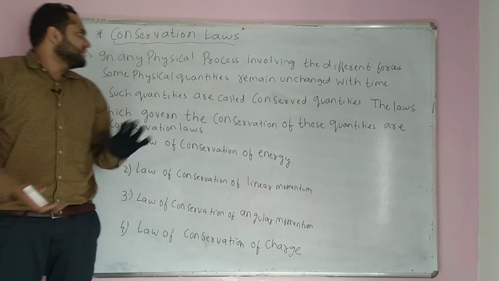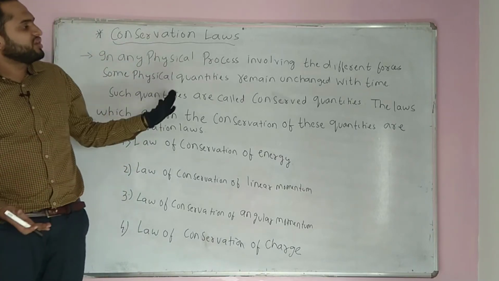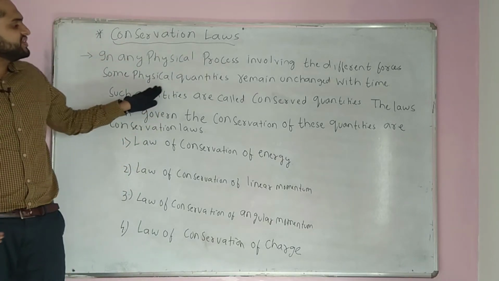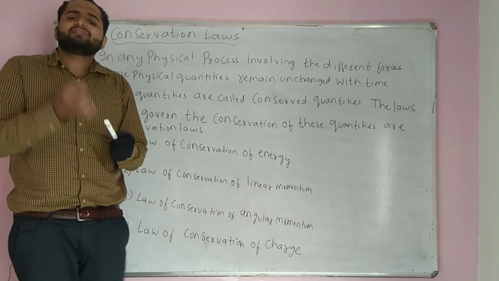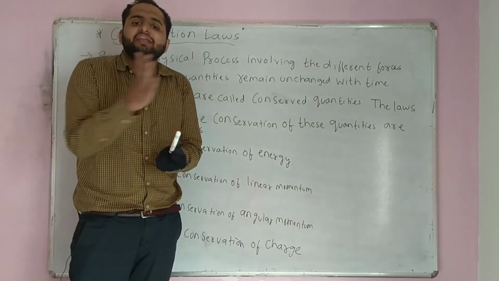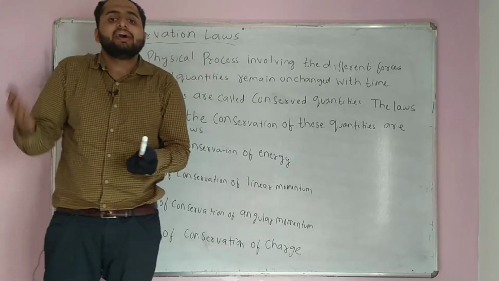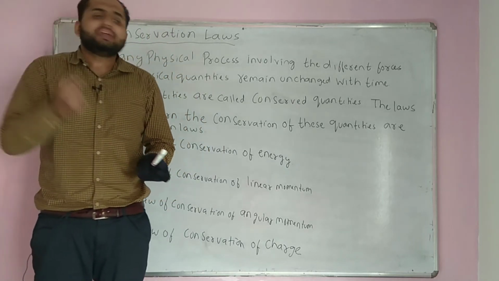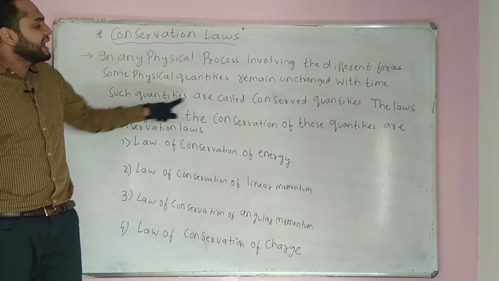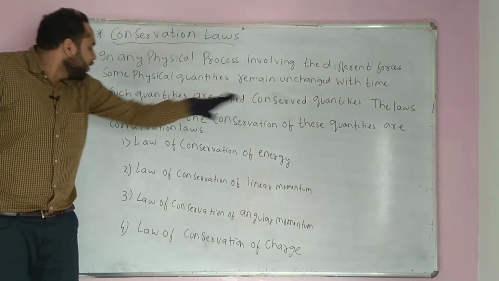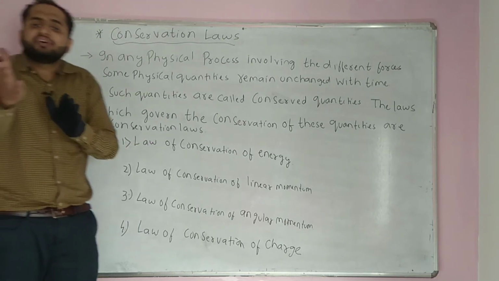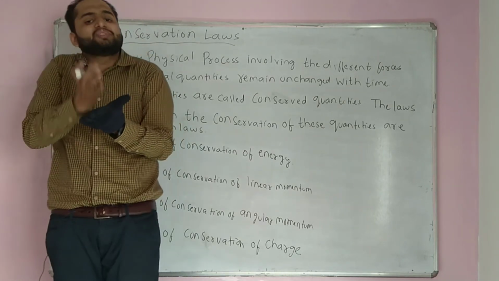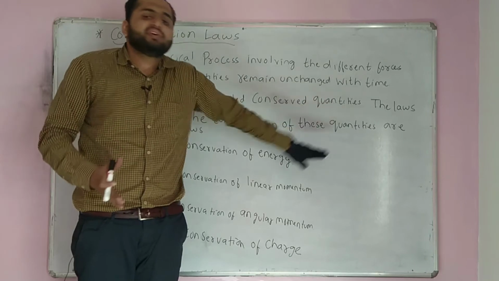Conservation laws, right? In a physical process involving different forces, some physical quantities remain unchanged with time. कुछ ऐसे quantities होते हैं जो time के साथ change नहीं होते. It remains constant if it's about 1 year, 10 साल बाद भी देखो, the quantity remains constant. Such quantities are called conserved quantities, and the laws which govern this conservation of these quantities are called conservation laws.